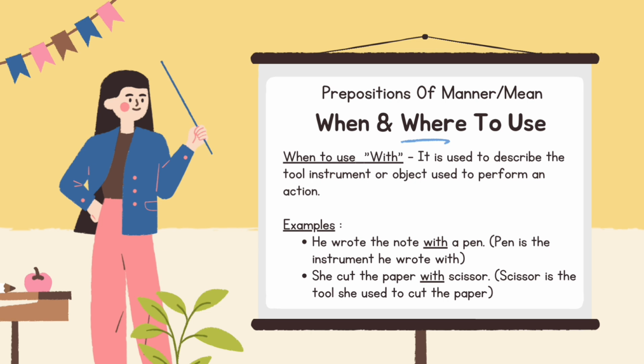When and where to use with. It is used to describe the tool, instrument, or object used to perform an action. Examples: he wrote the note with a pen. Pen is the instrument he wrote with. She cut the paper with scissors. Scissors is the tool she used to cut the paper.